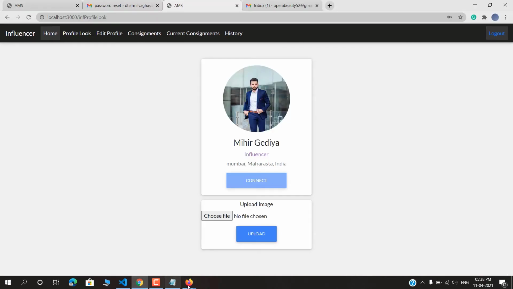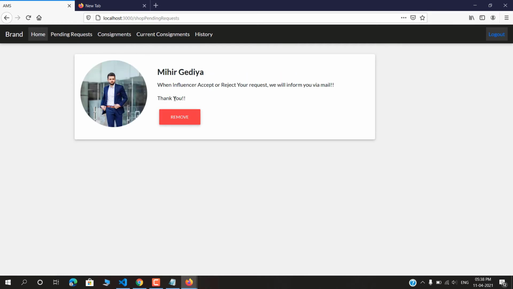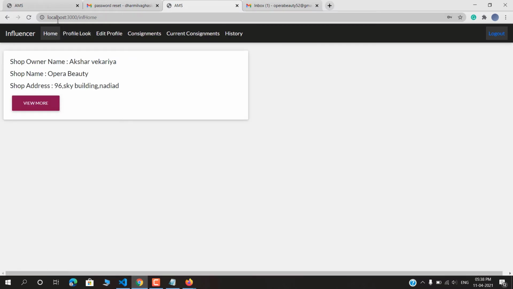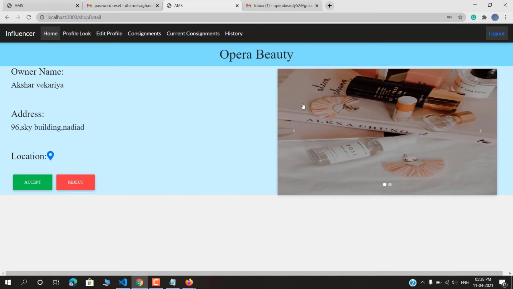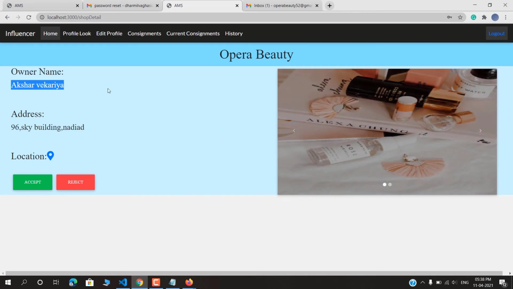If you open that, one thing is that we have sent a request to that person. If we want to remove that person's request, we can easily remove it from here. And on the home page of that person, we can see that we got one request from a brand. This is the name and address of that brand and the location of that brand. Open it from here.